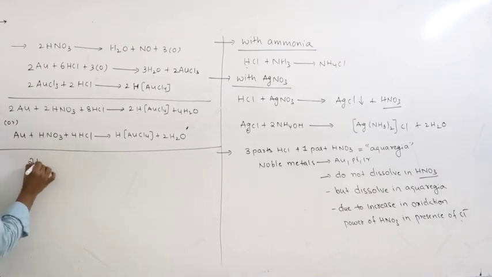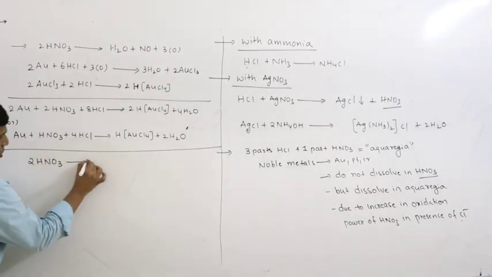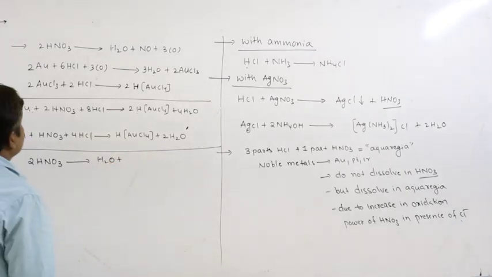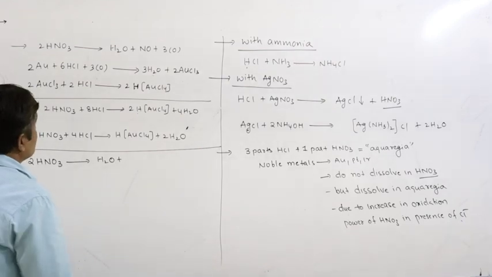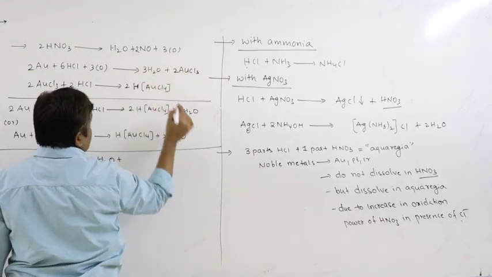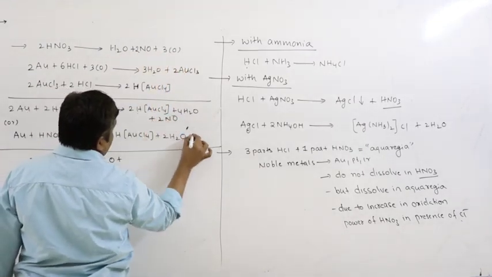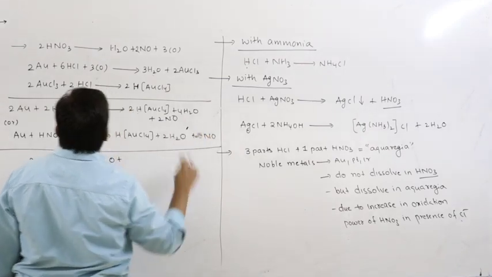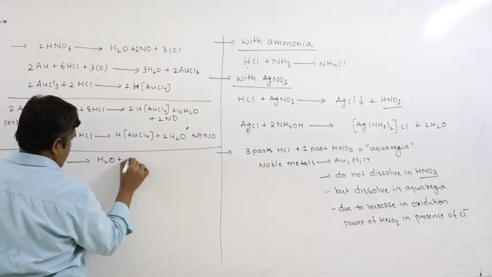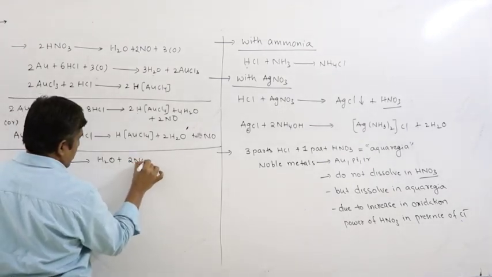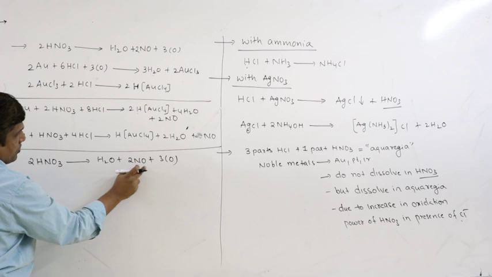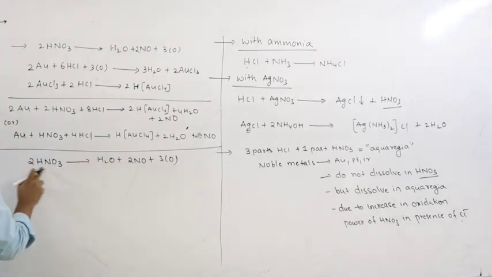So similarly, you can write for platinum: 2HNO3 gives H2O plus 2NO plus 3 nascent oxygen. 3 plus 1, 3 plus 2, 5 plus 1, 6 oxygens, 2 hydrogens, 2 nitrogens.